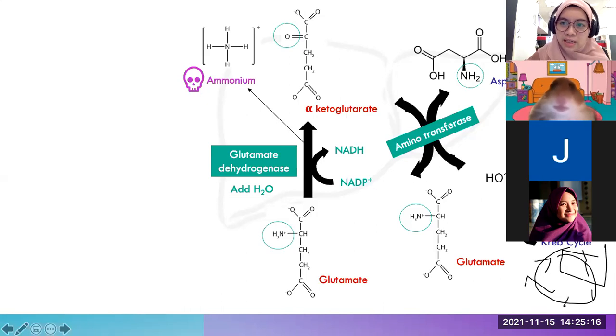Meaning that when the metabolism of aspartate increases, oxaloacetate production will increase. When this oxaloacetate increases, this will enhance the Krebs cycle reaction. When Krebs cycle reaction increases, there's an increase of ATP production, so there's increased yield of energy. Okay, is that clear? Yeah, okay, thank you.